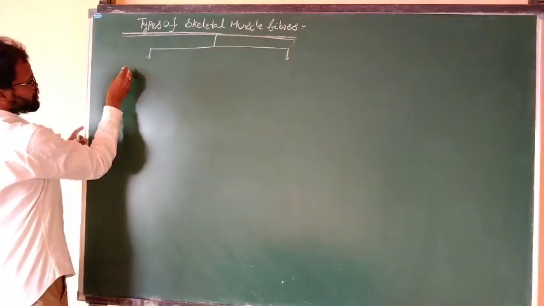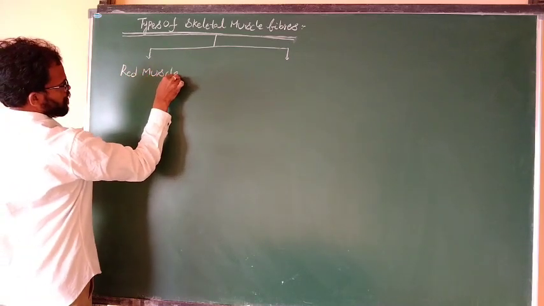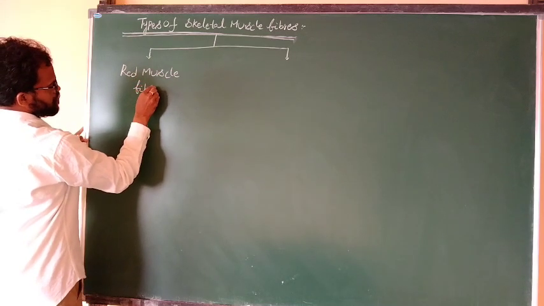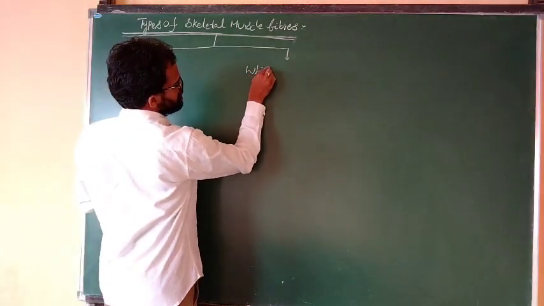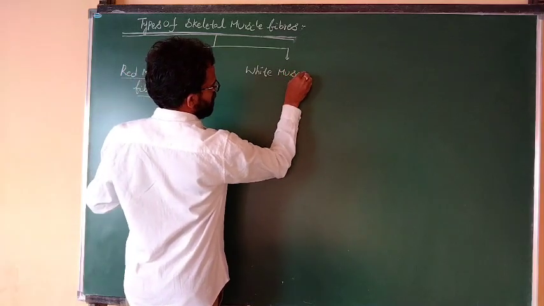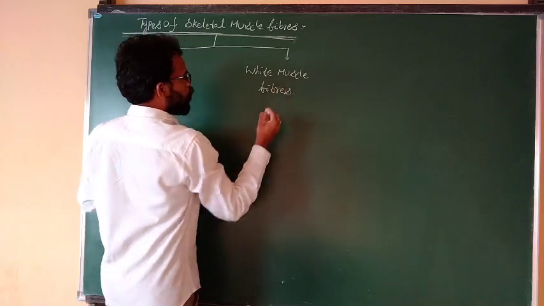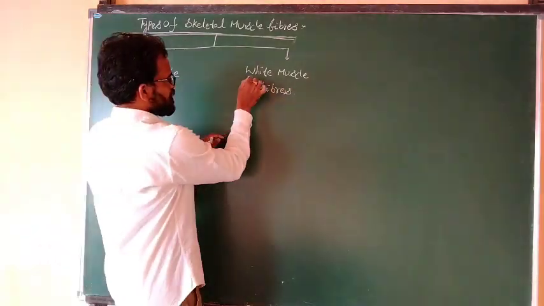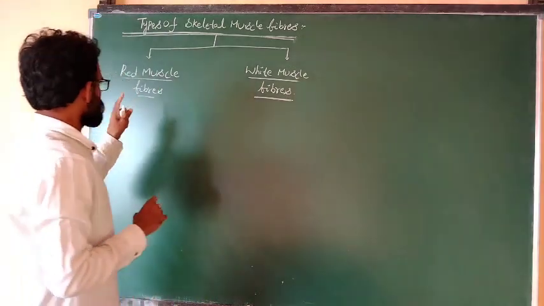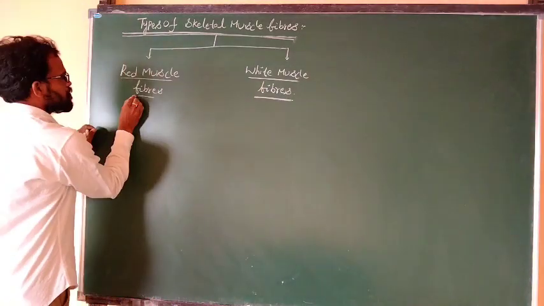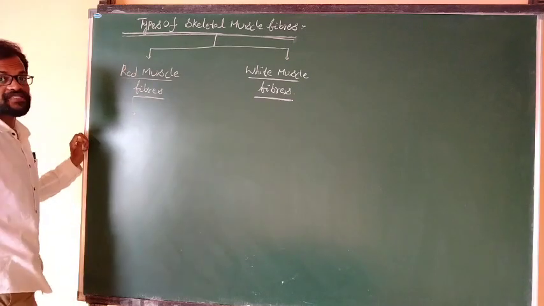Red muscle fibers and white muscle fibers are found in our body. First one, red muscle fibers.